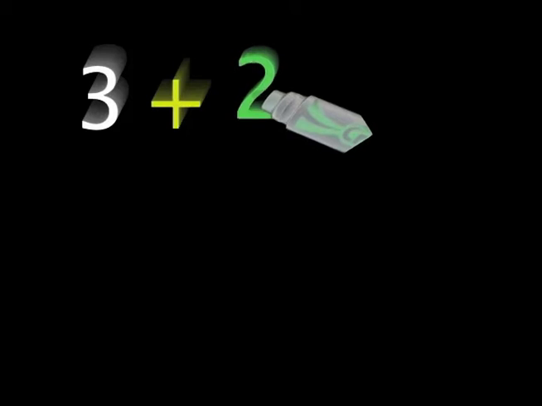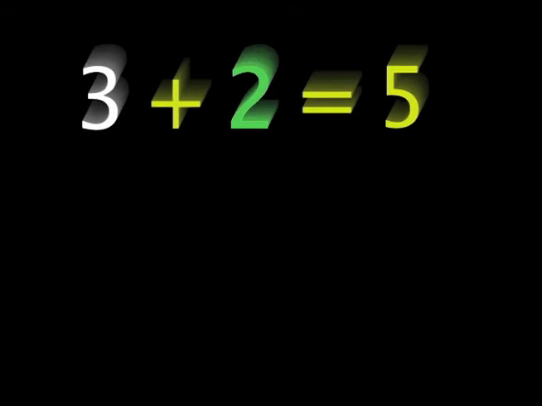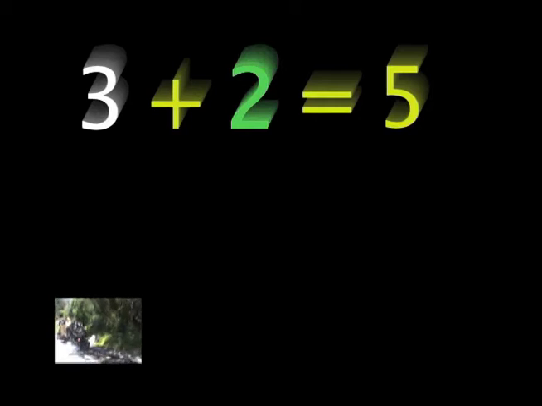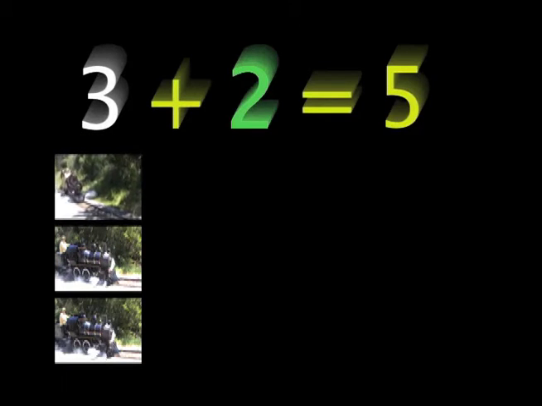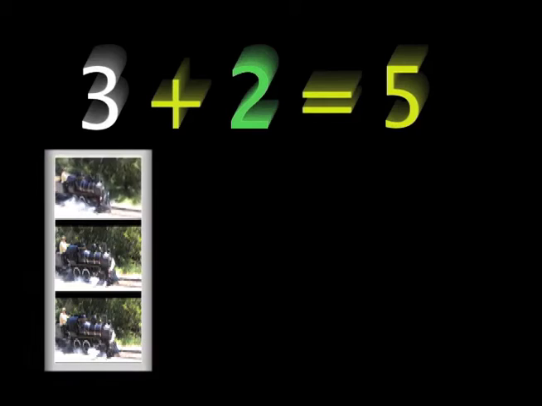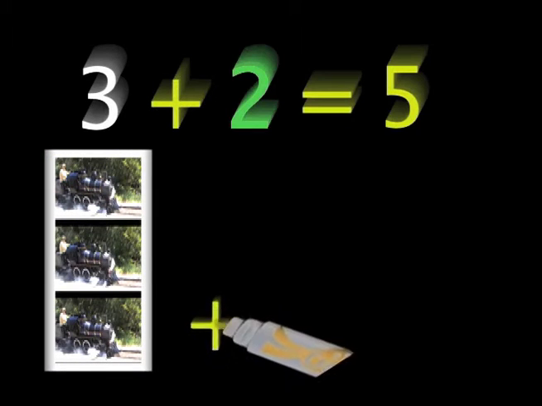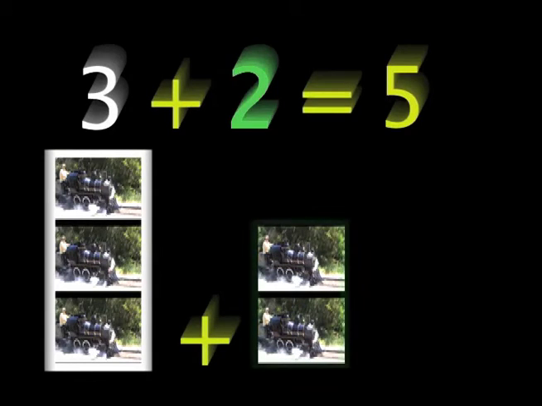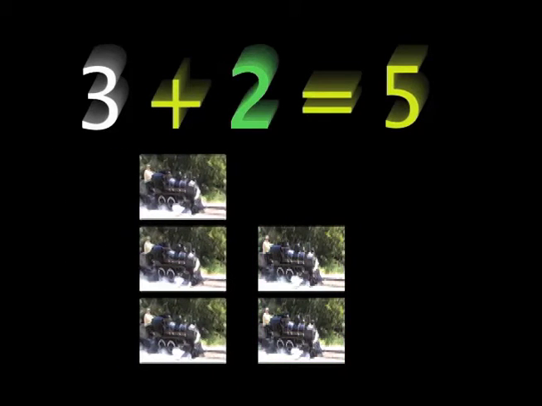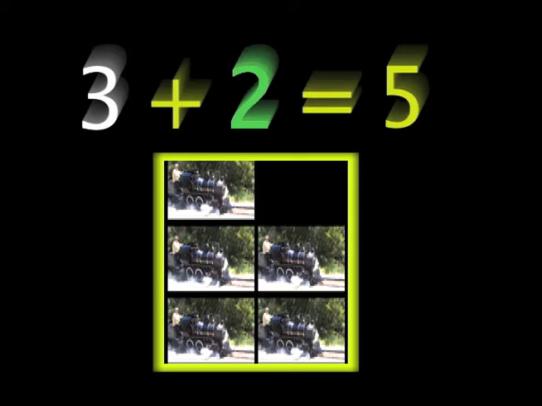Three plus 2 equals 5. Let's learn by using trains. Count with me. 1, 2, and 3. This is a group of 3 trains. And if we add 2 more trains, then in all, there are 5 trains. So 3 trains plus 2 trains makes 5 trains.